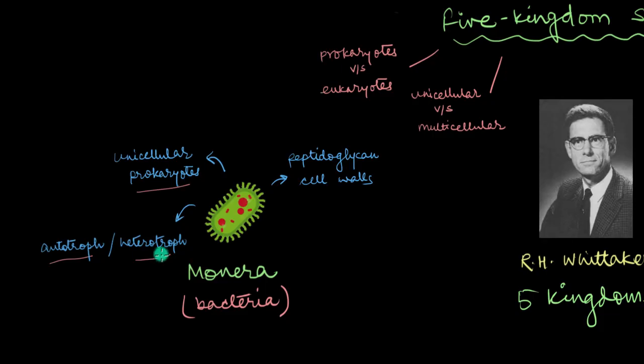heterotrophic nutrition. Most monerans also have cell walls, but this is where the composition of cell walls comes into the picture as a criterion for classification. You see, unlike plants, bacterial cell walls, they are non-cellulosic.